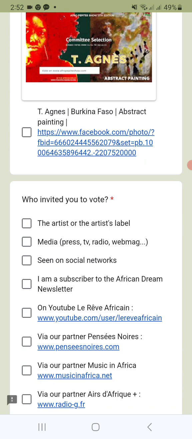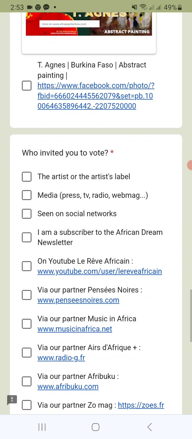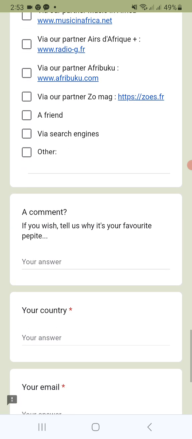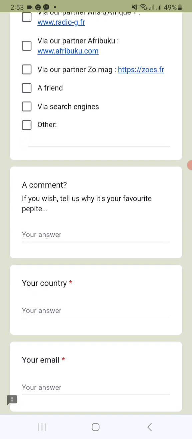Then it says who invited you to vote. So maybe in this instance it's the artist or the artist label. So then we click on the artist. Then it says if you wish to comment, then it says a comment, right? If you wish, tell us why it's your favorite pepite.